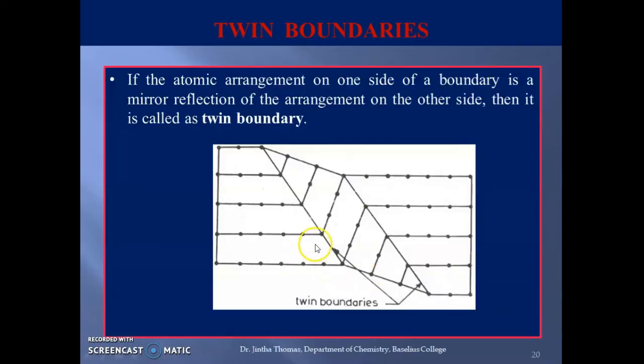As you can see here, if the atomic arrangement on one side of a boundary is a mirror reflection of the arrangement on the other side, then it is called as a twin boundary. Here we can see the occurrence of two twin boundaries. This one is a twin boundary and this one is also a twin boundary. So if we consider this as the original crystal, then here we see its mirror image. So this plane is called as a twin boundary. Similarly, this part is the mirror image of this part. So hence this becomes again a twin boundary.